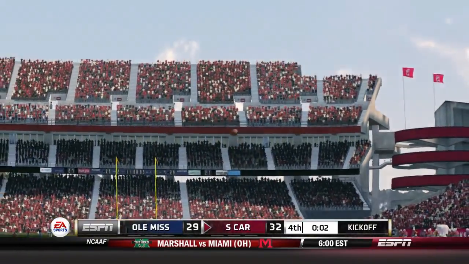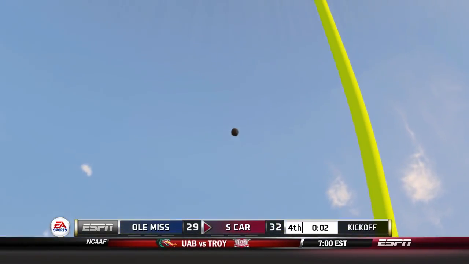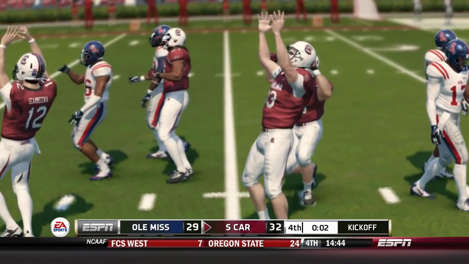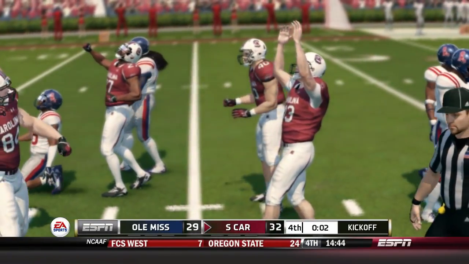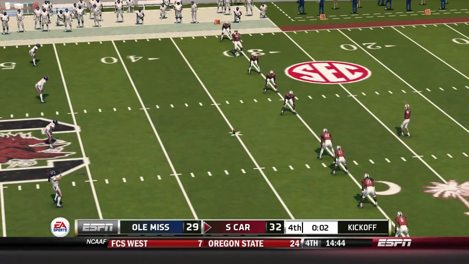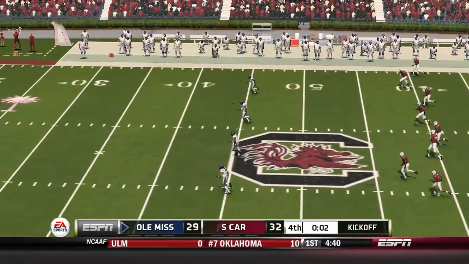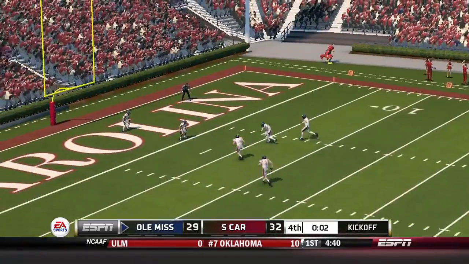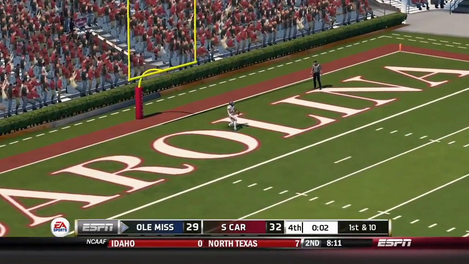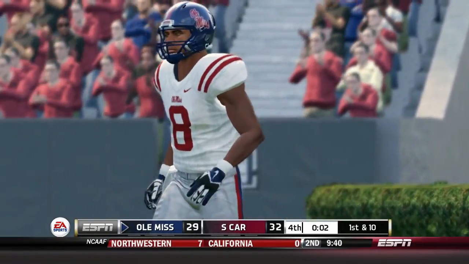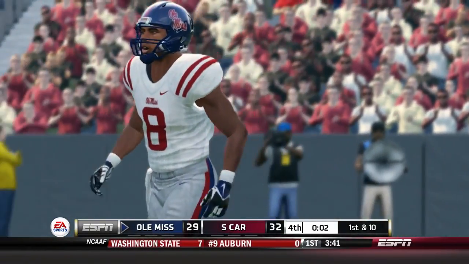Boy, this was a tough one if you're an Ole Miss fan to lose like that. Having the ball late, probably should have just played for overtime, but they got aggressive. Jordan Ta'amu throwing the football, throws the interception. We'll see, though, can they get maybe a return here for a touchdown or maybe a Hail Mary. We've seen Hail Marys win football games lots of times here on NCAA football, so let's not count that out just yet. Let's see what happens here.